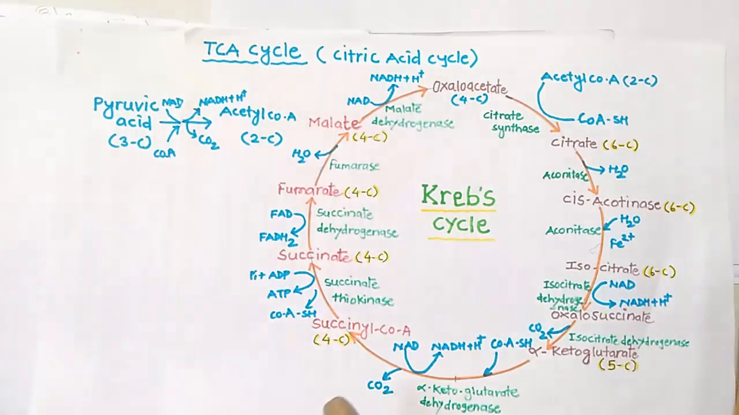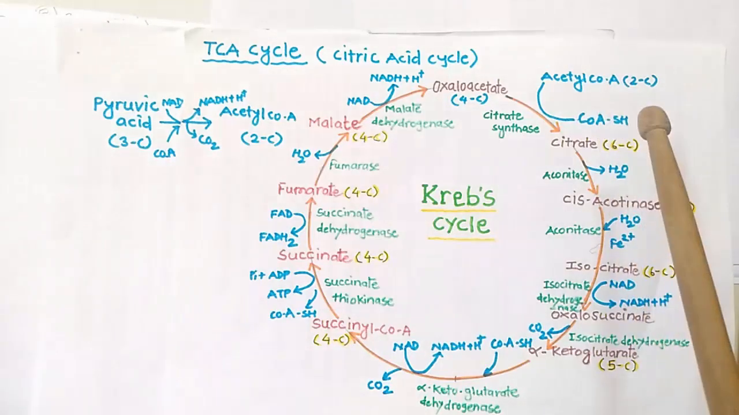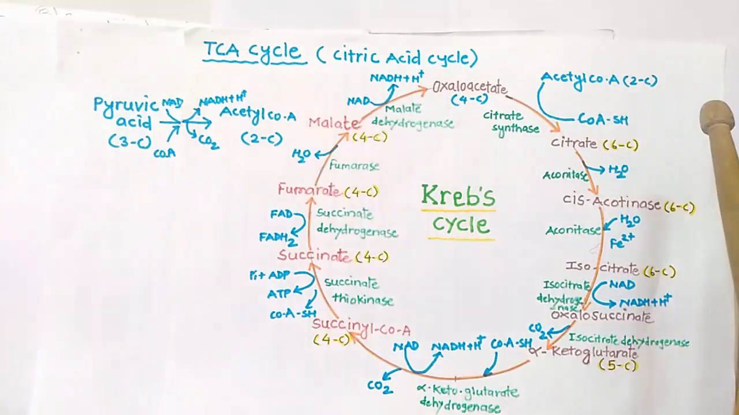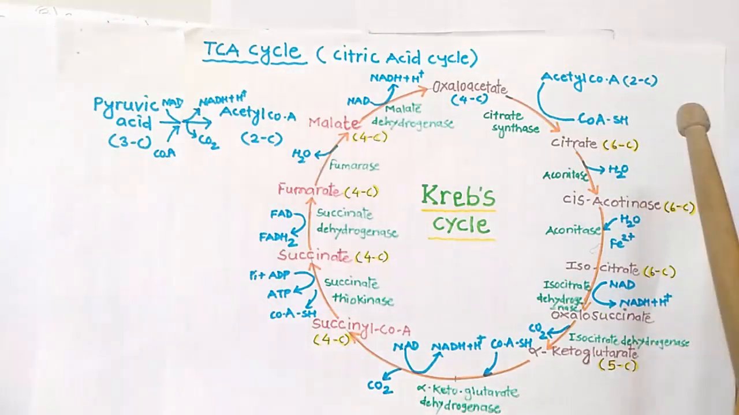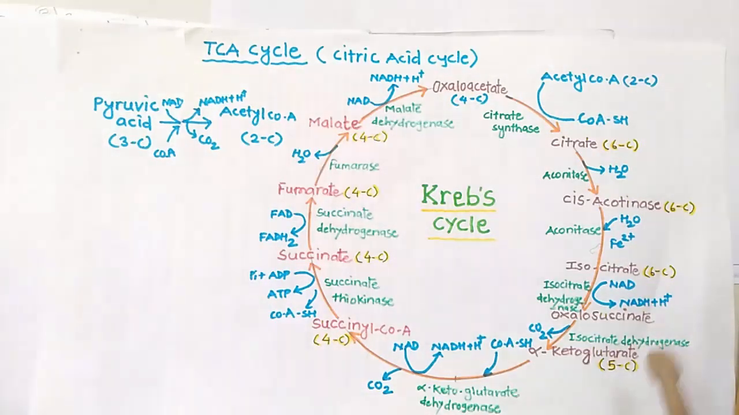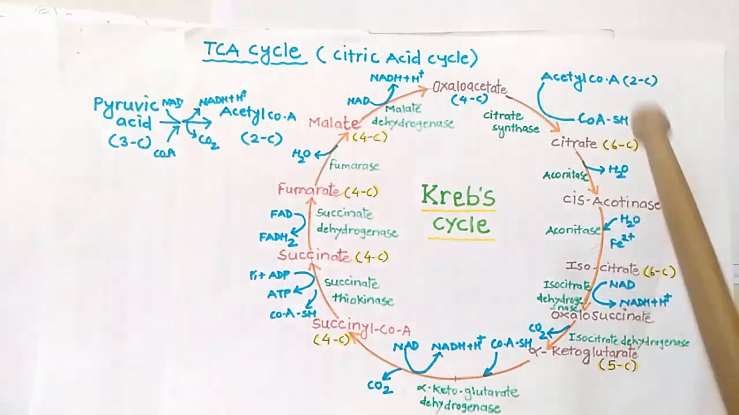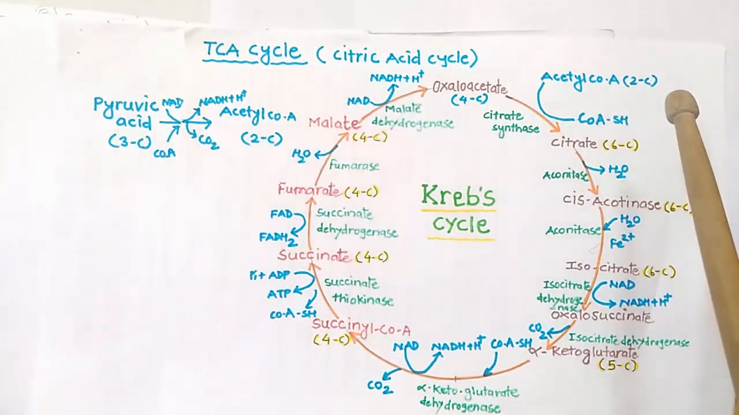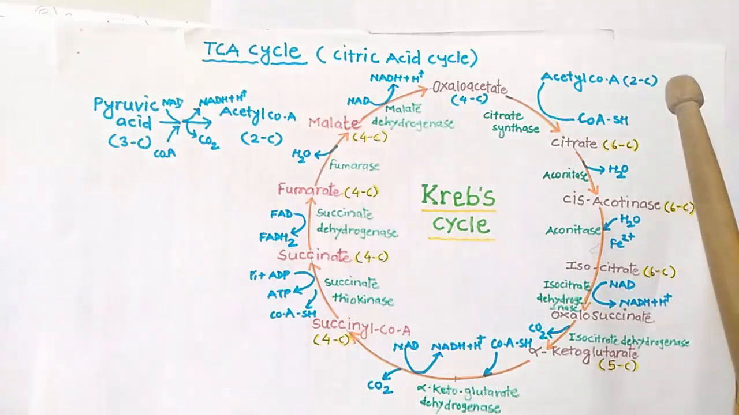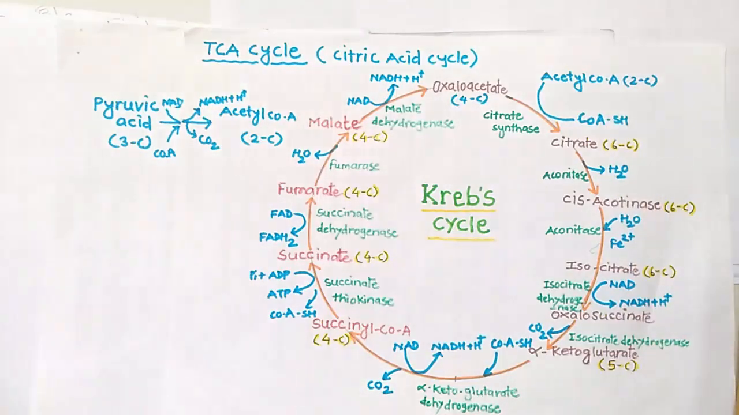As we discussed, acetyl coenzyme A is a 2-carbon compound, and now both these carbons are oxidized into carbon dioxide. One carbon dioxide is given out from isocitrate to alpha ketoglutarate, and from alpha ketoglutarate to succinyl CoA another carbon dioxide is given out. So both these two carbons are oxidized. In one way, the Krebs cycle is complete here.